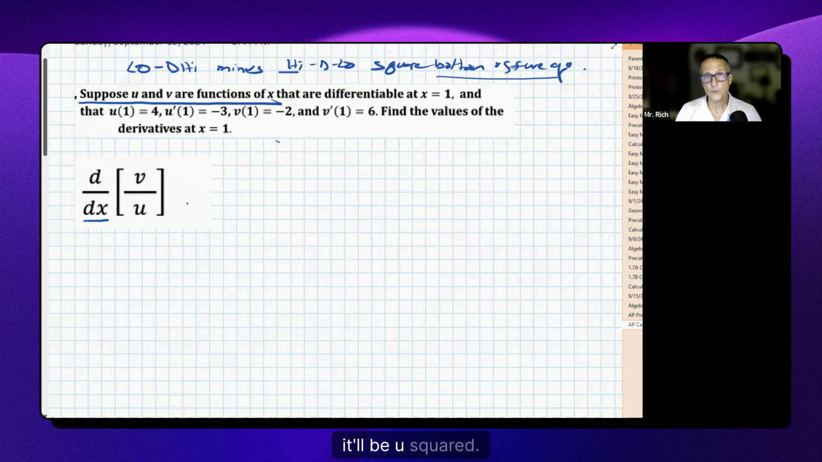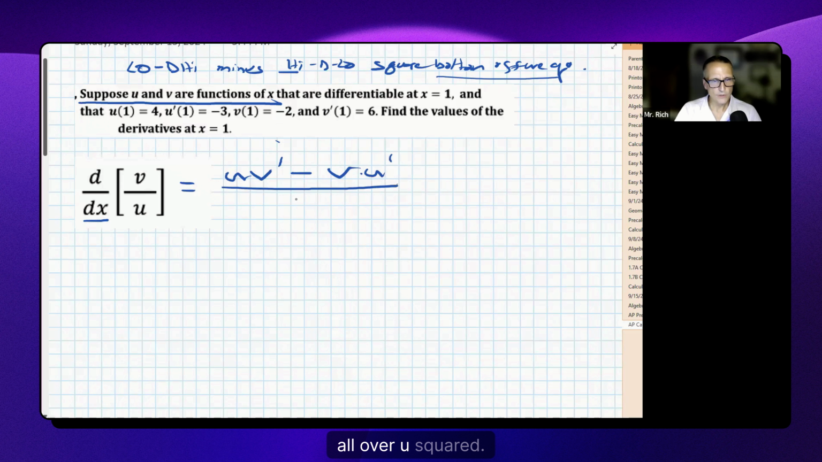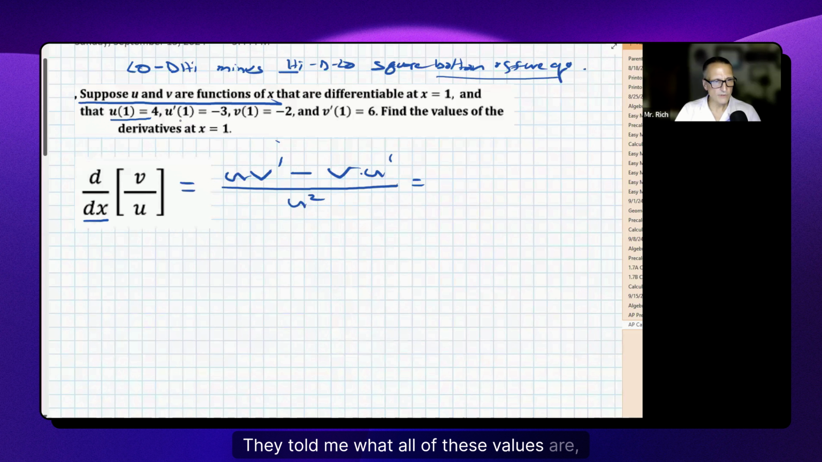In this case, it'll be u squared. So when I take this derivative, I simply say low d high, which would be v prime, minus high v times u prime, all over u squared. And then it's just a substitution. Right now I'm going to go back. They told me what all of these values are. And I'm doing this derivative at x equals 1. So u of 1 is 4. So there's my u.